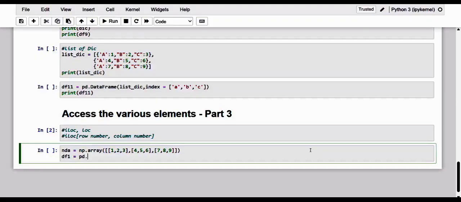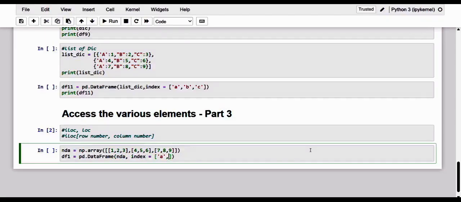So pd dot DataFrame, and let me just give the ndarray as the data, and next I have to specify the index, which is the row.